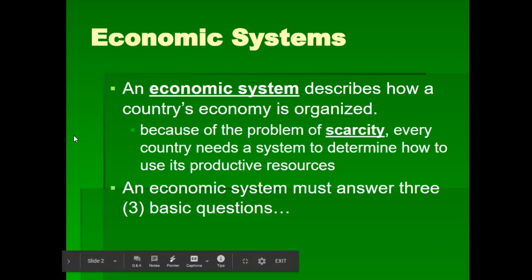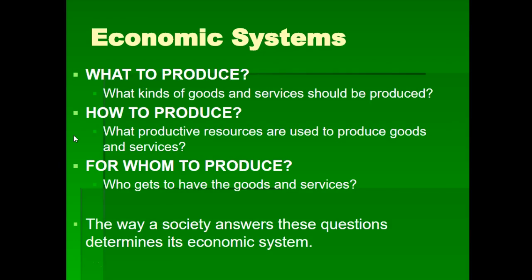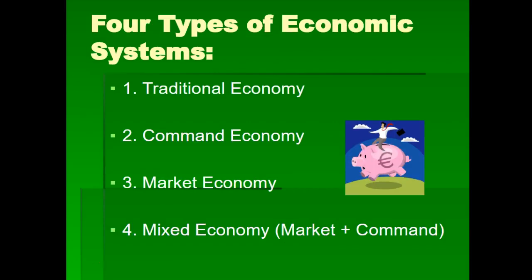An economic system must answer these three basic questions. What to produce, like what kinds of goods and services should be produced; how to produce, what productive resources are used to produce goods and services; and for whom to produce, who gets to have the goods and services. The way a society answers these questions determines its economic system. So there are really four types of economic systems: traditional economy, command economy, market economy, and a mixed economy, which is really a market and command economy.